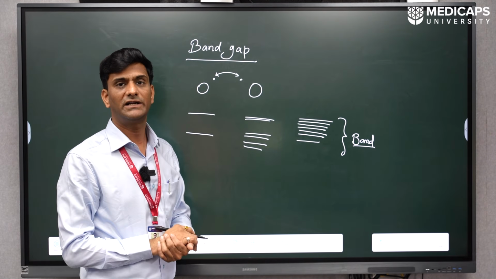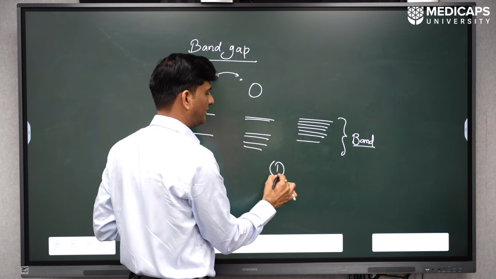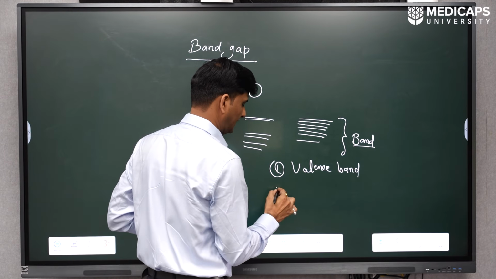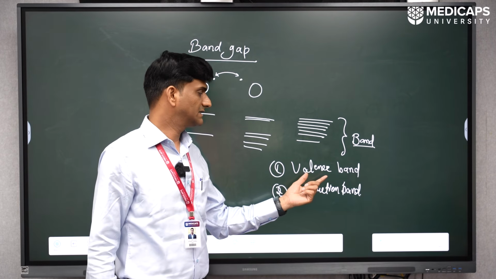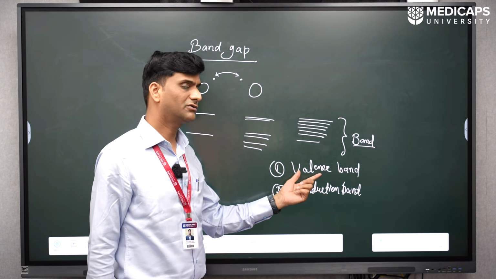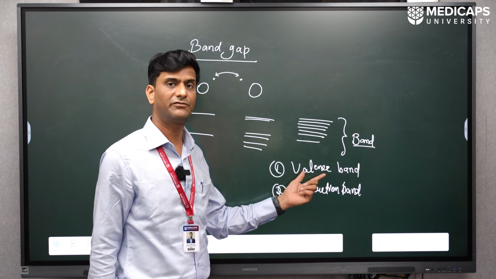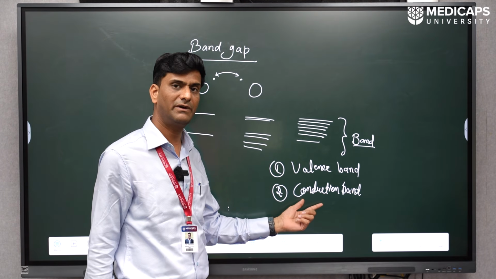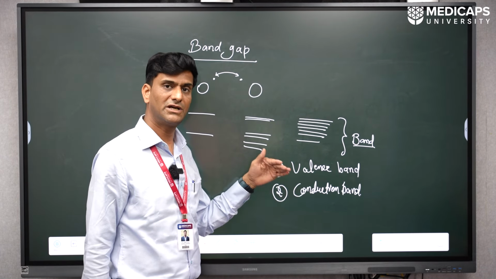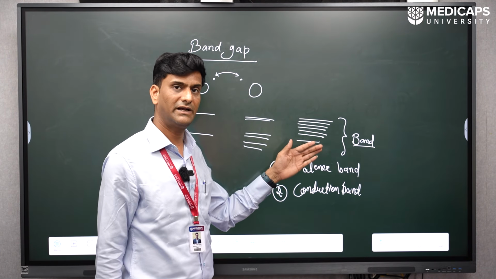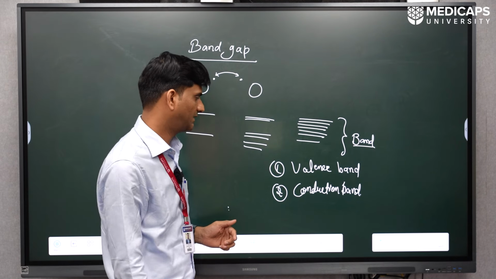Now there are two kinds of bands. One is the valence band and the second is the conduction band. The valence band is the band which is filled with electrons, and the conduction band is just above the valence band, where the electron can jump from the valence band to the conduction band and conductivity takes place.